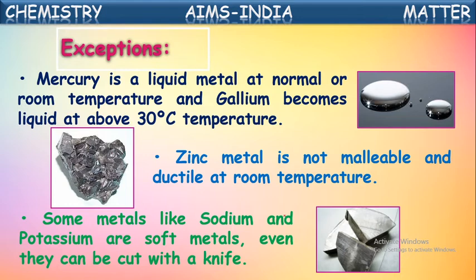They are not hard. They cannot be drawn into thin wires. They cannot be beaten into thin sheets. They can be cut with a knife simply, just like a soap. Okay, these come under exceptions of metals. So these deviate from the generalized properties of metals.